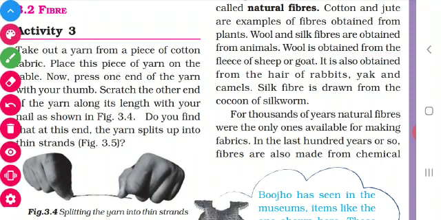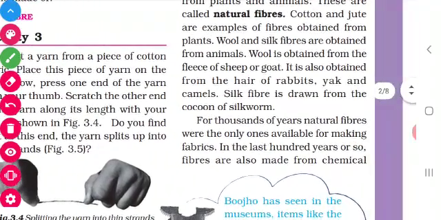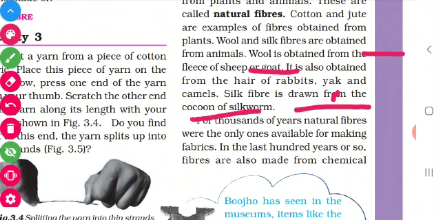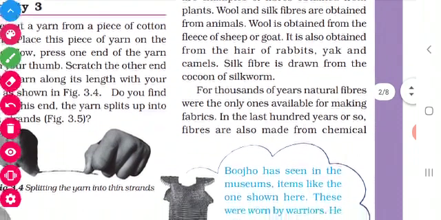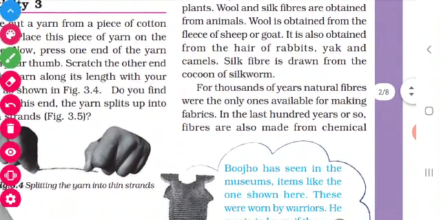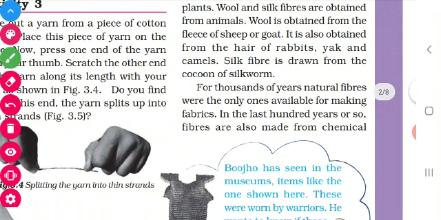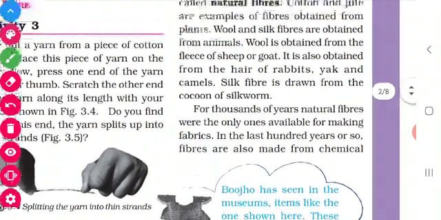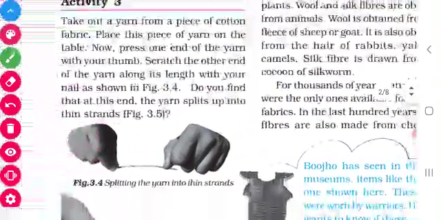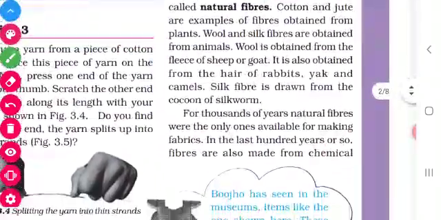Then how do we get silk? Silk is drawn from the cocoon of the silkworm. Cocoon, have you seen? Something like a nest will be there, have you seen? So that is called cocoon. From that we are getting the silk fiber. Children, in this many questions may be framed and all are very very important.